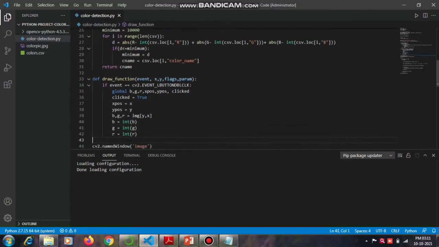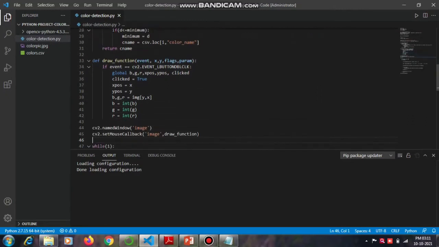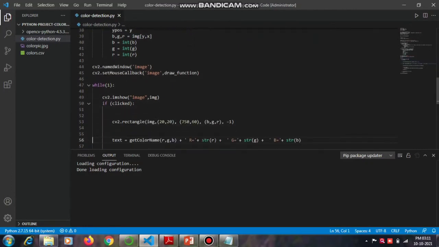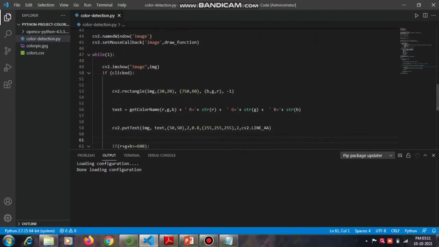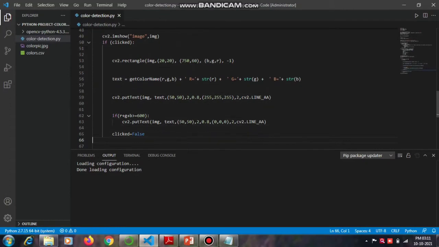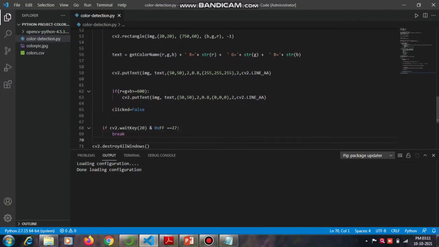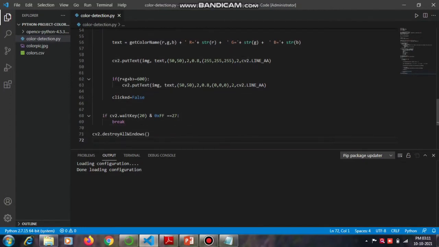Then the next function gets the XY coordinates of a double click. Next, cv2.rectangle takes the image, start point, end point, color, thickness, and fills the entire rectangle. Then we create a text string to display the color name and RGB values. For very light colors, we display the text in black. Break the loop when the user hits the escape key.